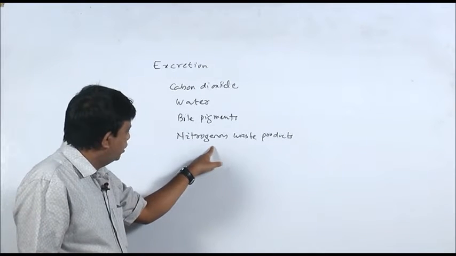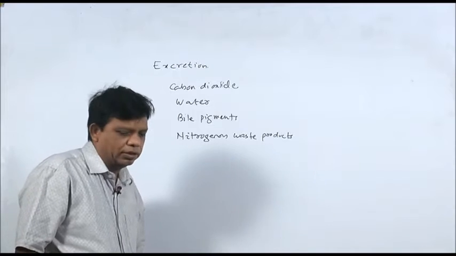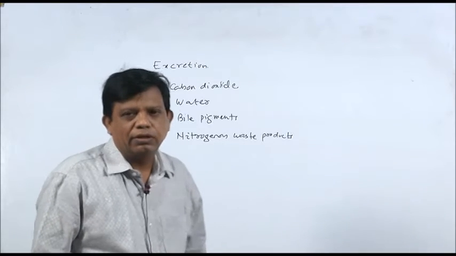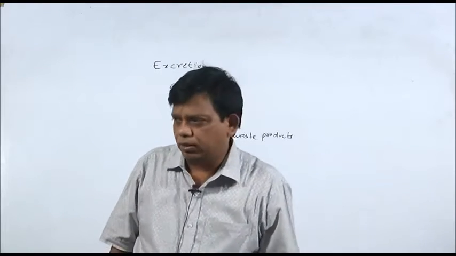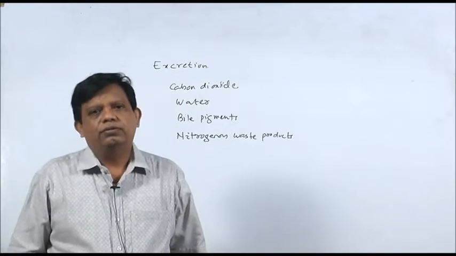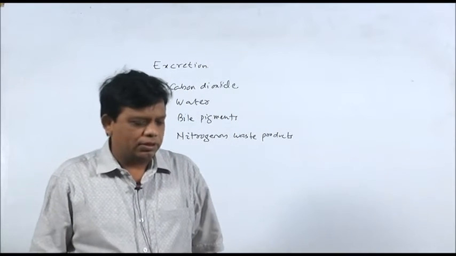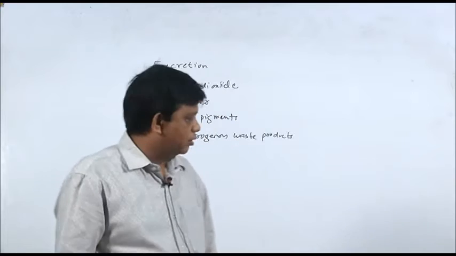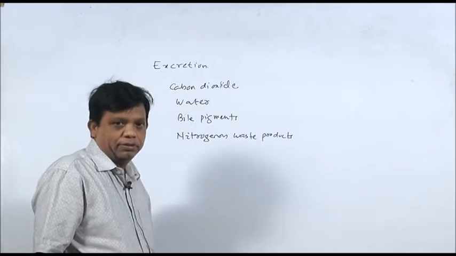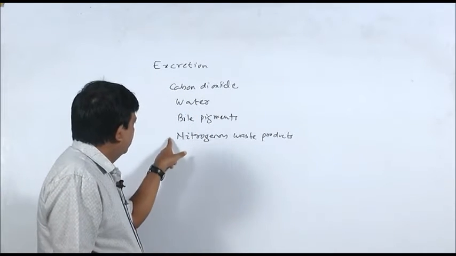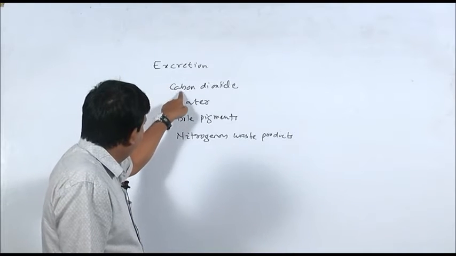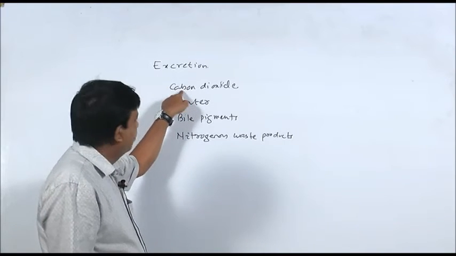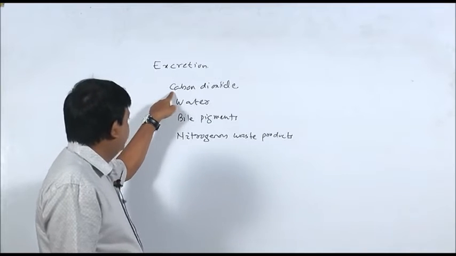Then what is left is nitrogenous waste material or nitrogenous waste products. Nitrogenous waste materials refer to those waste substances that contain nitrogen. So, carbon dioxide is mostly removed by the respiratory system.